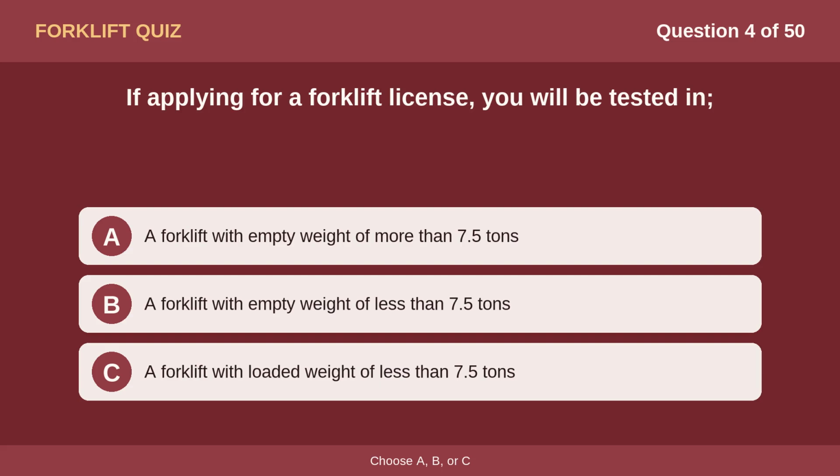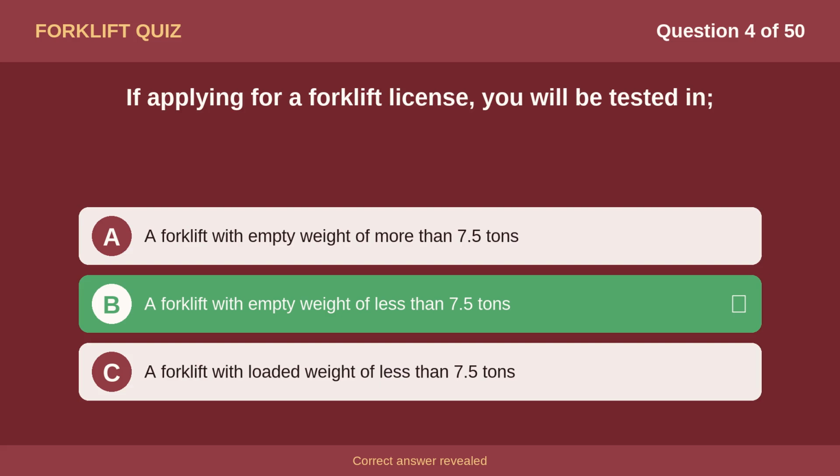Question 4. If applying for a forklift license, you will be tested in Option A, a forklift with empty weight of more than 7.5 tons. Option B, a forklift with empty weight of less than 7.5 tons. Option C, a forklift with loaded weight of less than 7.5 tons. The correct answer is B, a forklift with empty weight of less than 7.5 tons.